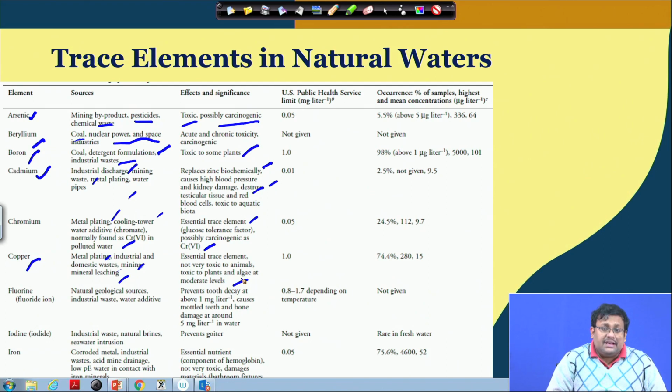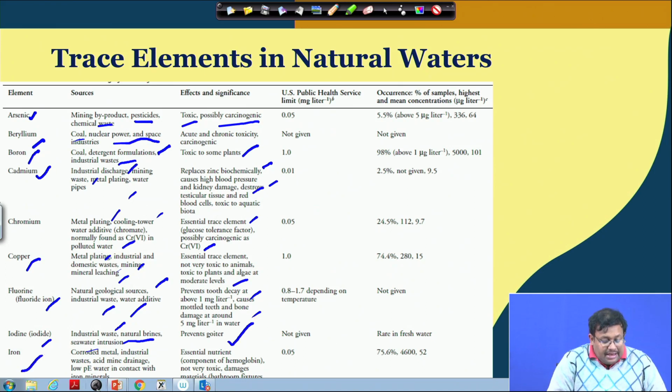Fluorine, specifically in the fluoride ion, is also generated from natural geologic sources, industrial wastes and water additives. Basically, it prevents tooth decay at above 1 milligram per liter, but causes mottled teeth and bone damage when there is a high concentration. Iodine, which is also an industrial waste, you can find in natural brines and seawater intrusion, and it prevents goiter. So, it is very important.